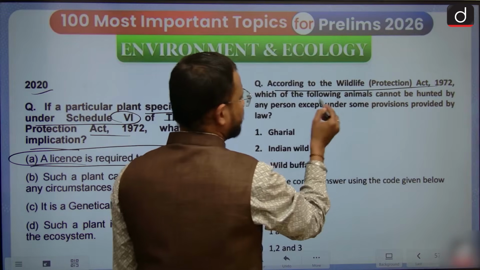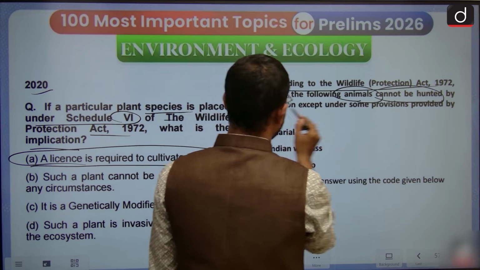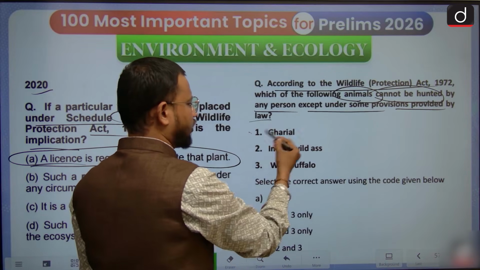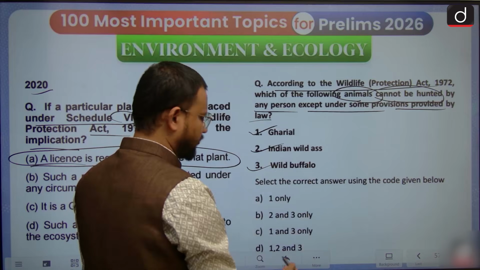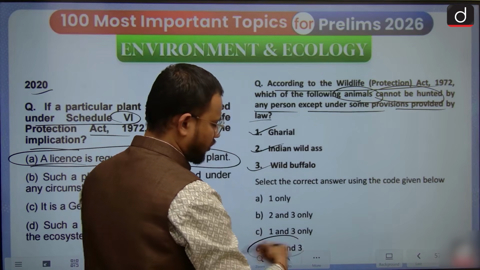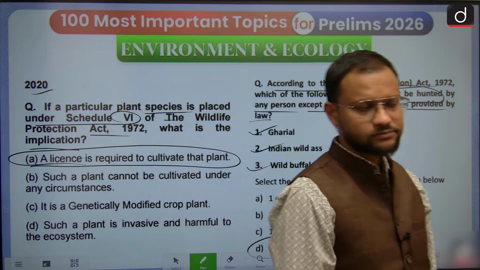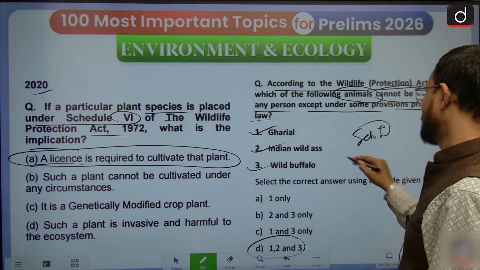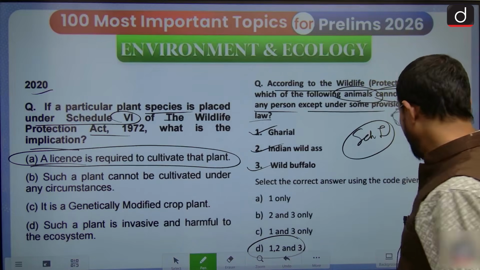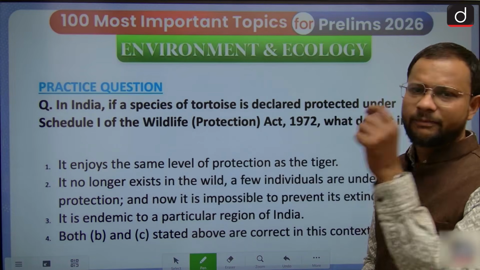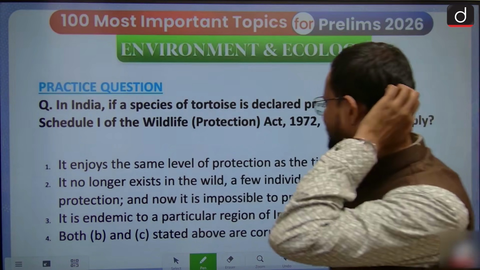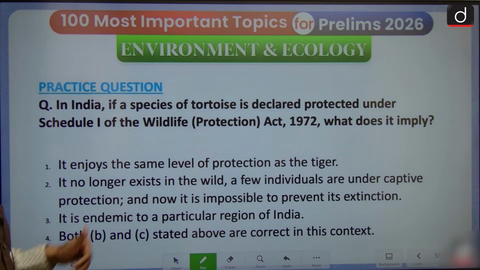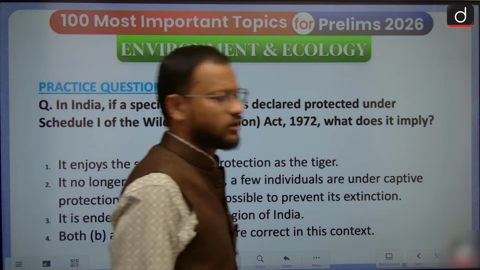According to this act, which of the following animals cannot be hunted by any person except under some provisions provided by the law? Gharial, Indian wild ass or wild buffalo? Answer is all of the above. These are the Schedule 1 species, guys. Okay? Schedule 1 enjoys the highest level of protection. No killing is allowed. Then a practice question, it was a PYQ basically. Okay? So you will let me know in the comment box your answer to this particular question.